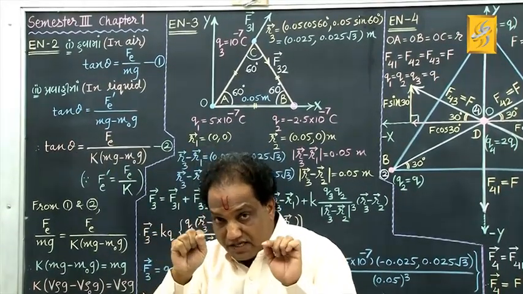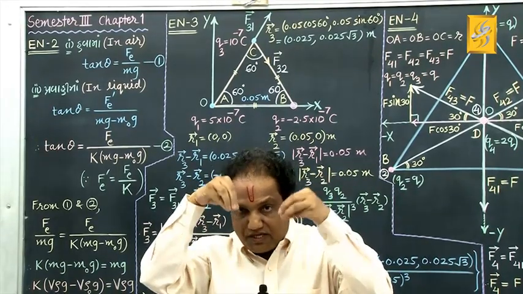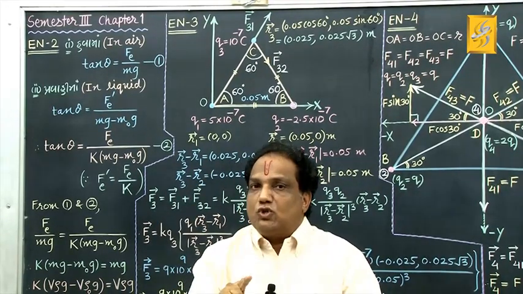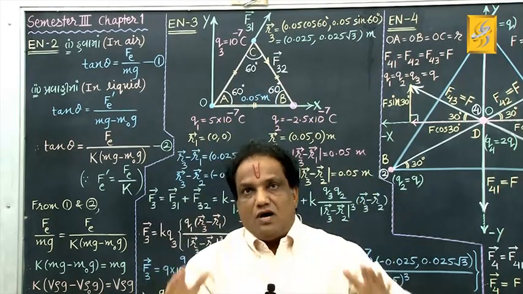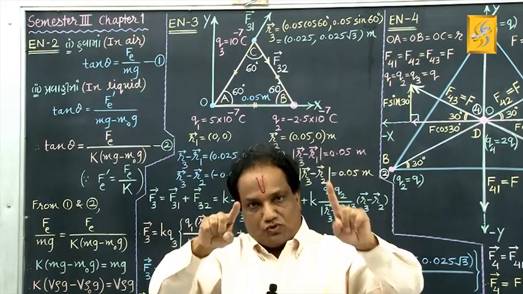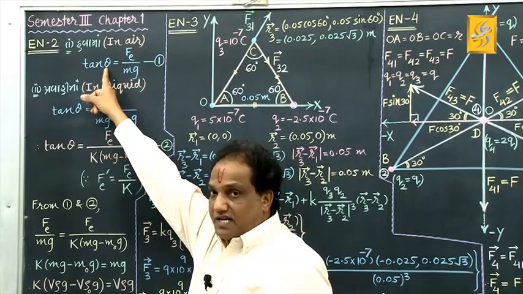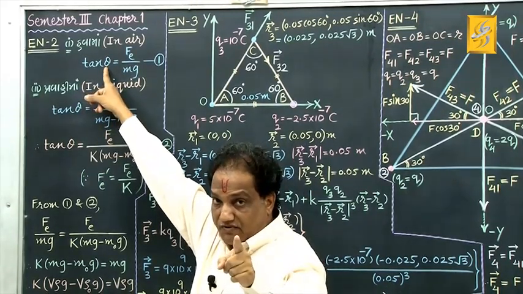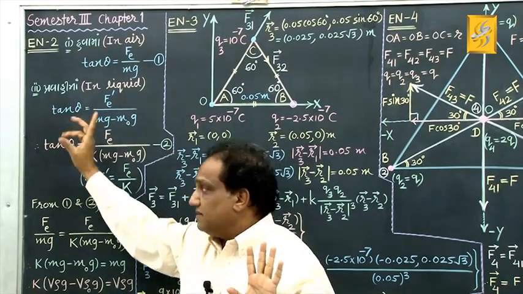They have said in the statement that even if we keep the whole system inside the kerosene, the angle between both the strings remains unchanged. Earlier the total angle between two strings was 2 theta, now also it is 2 theta. So whatever this angle theta was, the angle made by either string with the vertical, the same angle is this theta also, correct? Fine.